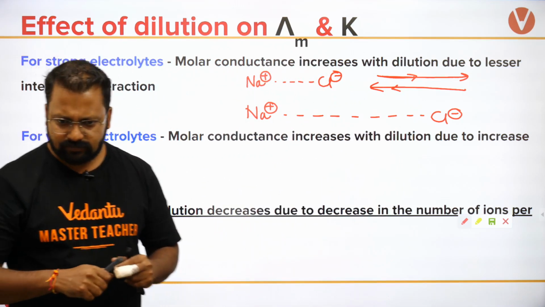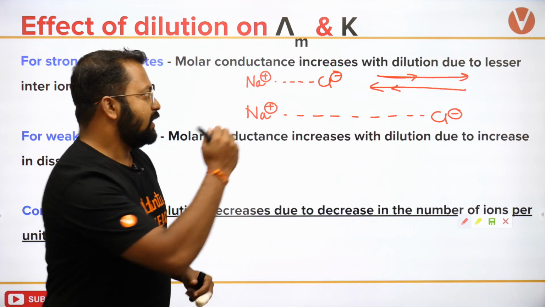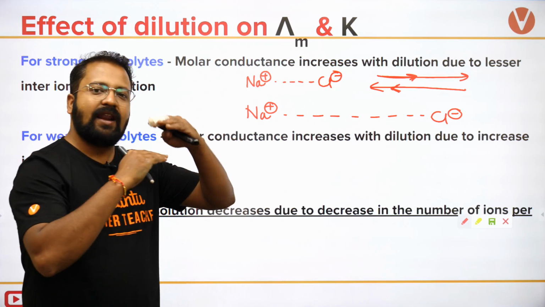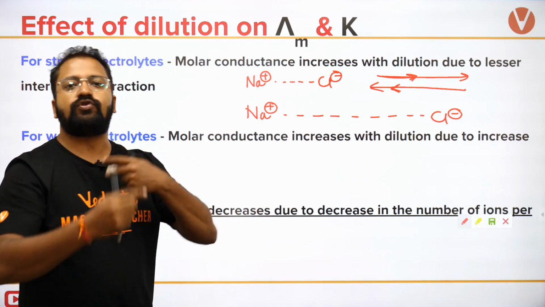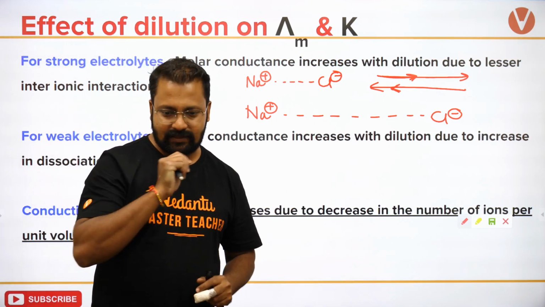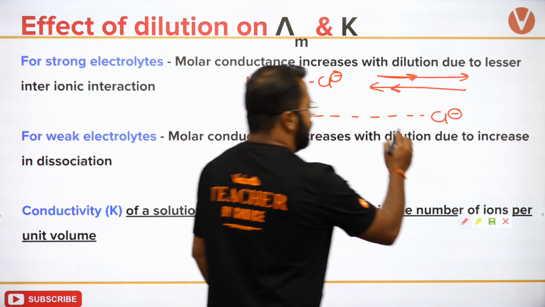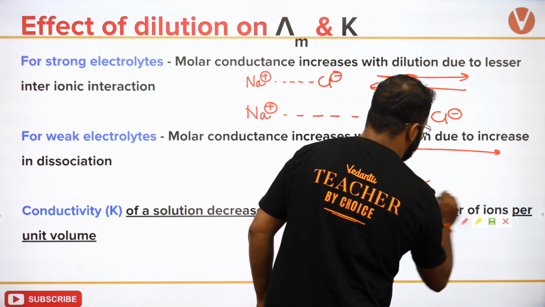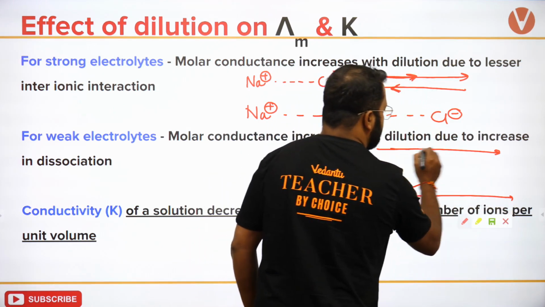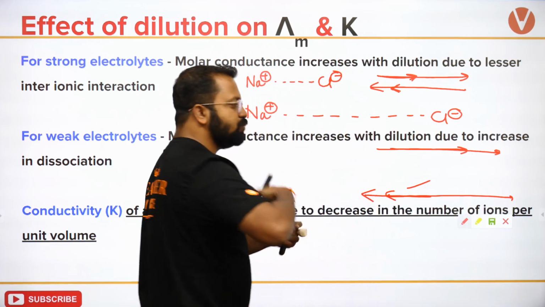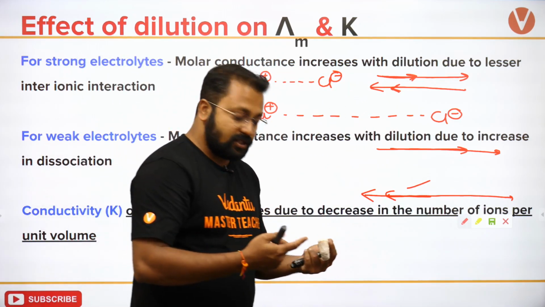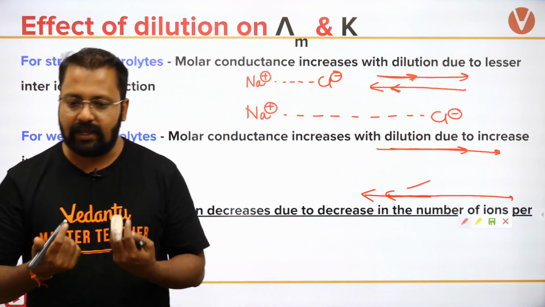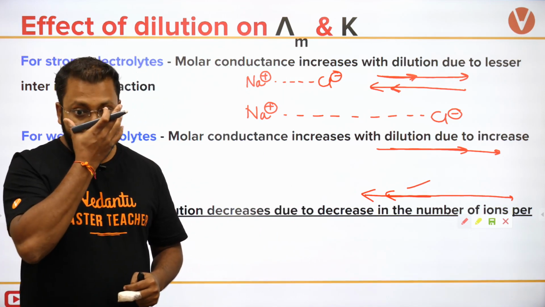Can we say this? If the cation is moving in this direction and anion is moving in this direction and there is attraction between them, then they will move slowly. Their mobility will be less. But if they have a substantial distance between them, इनके बीच में काफी डिस्टेंस है, तो ये इधर मूव कर रहा है, ये इधर मूव कर रहा है, and because the distance is more they do not feel the attractive interaction and they can move quite easily.